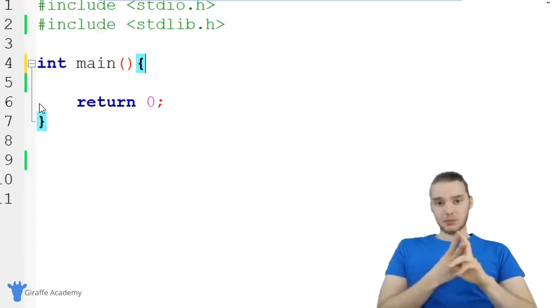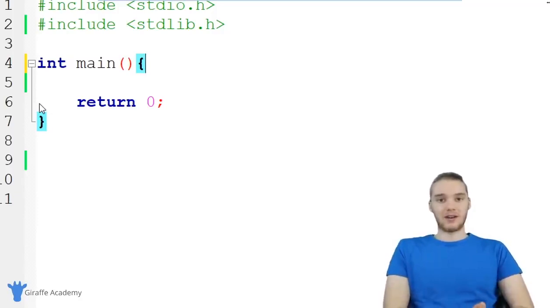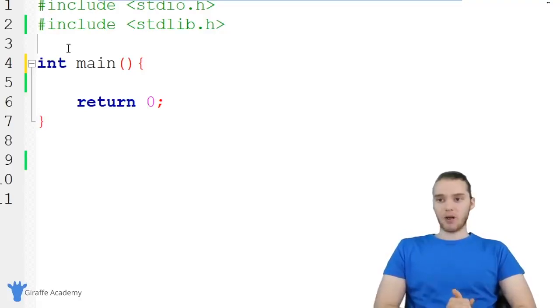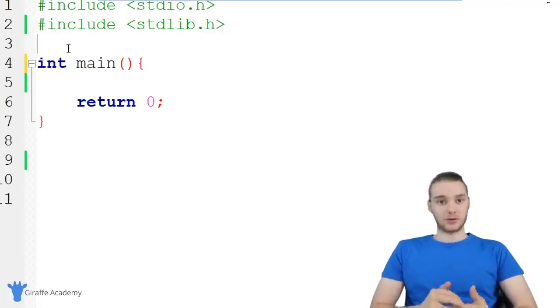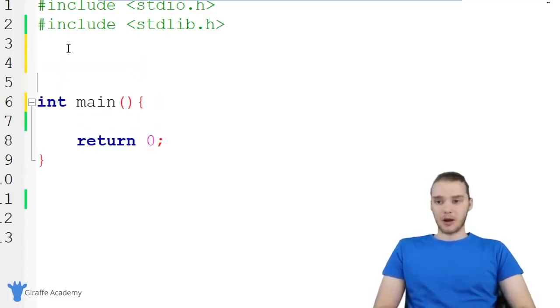And then once it's done cubing the number, it'll give that value back to the caller. And you guys will see how that'll work. So I do want to point out one thing. Whenever we are returning values in our function, so if you're going to write a function that's going to return a value, you always want to put it above the function that's going to be calling it. So for example, like this main function down here, this is the first function that executes. So any code we put in here is going to get executed first.